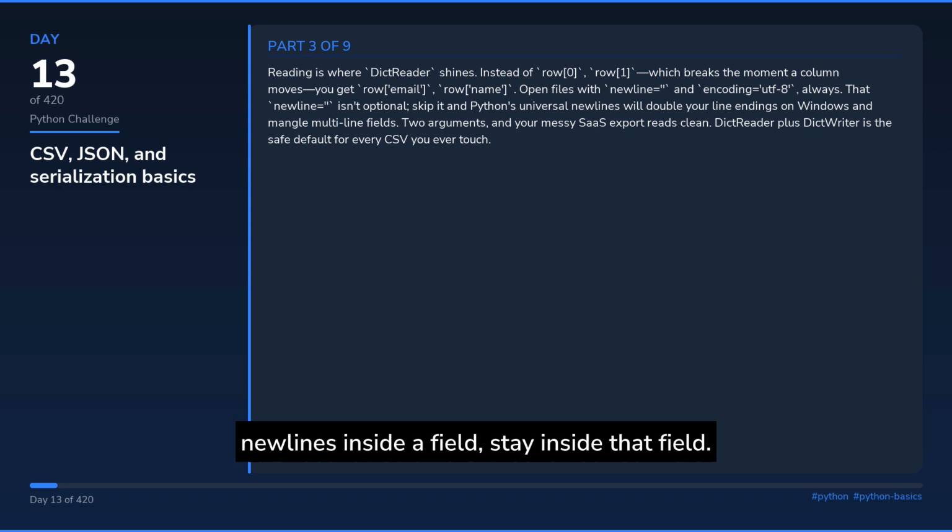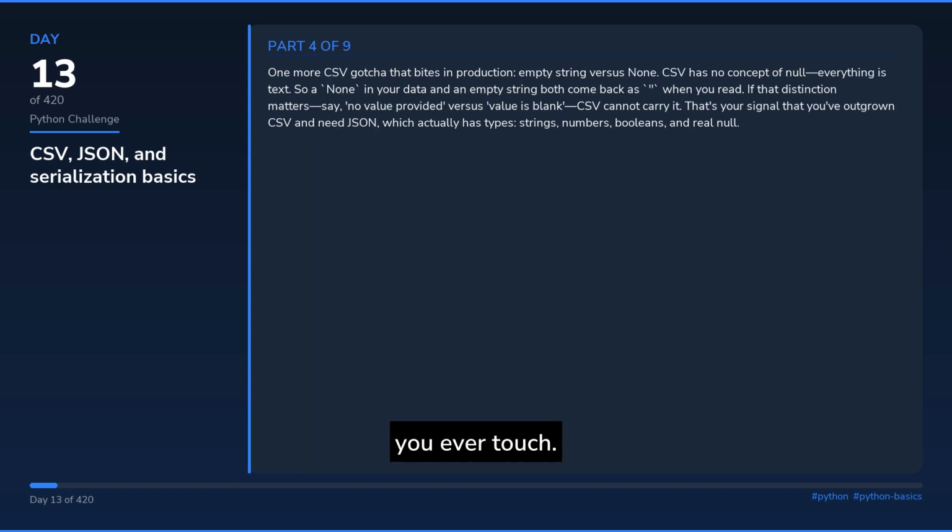Open files with newline equals empty string and encoding equals UTF-8, always. That newline equals isn't optional. Skip it and Python's universal newlines will double your line endings on Windows and mangle multi-line fields. 2 arguments, and your messy SAS export reads clean. DictReader plus DictWriter is the safe default for every CSV you ever touch.